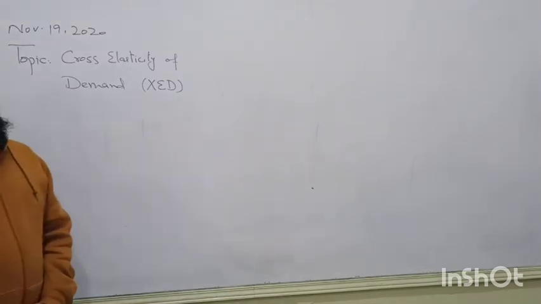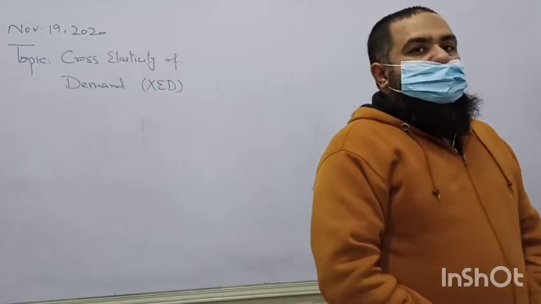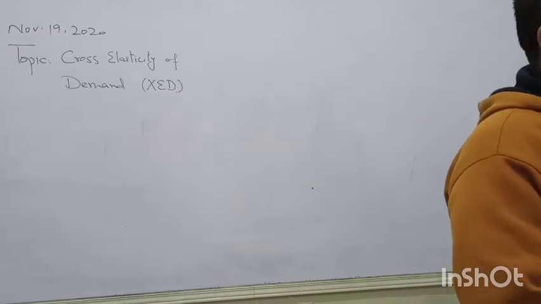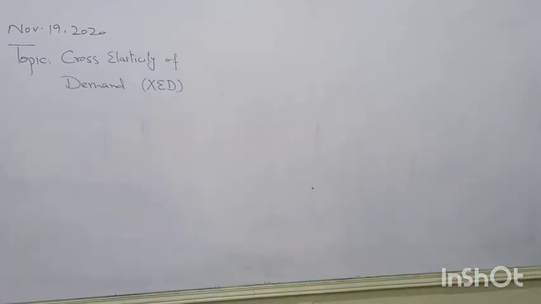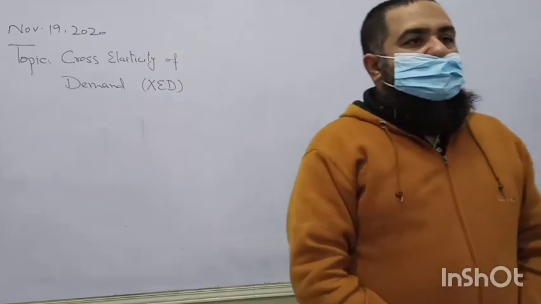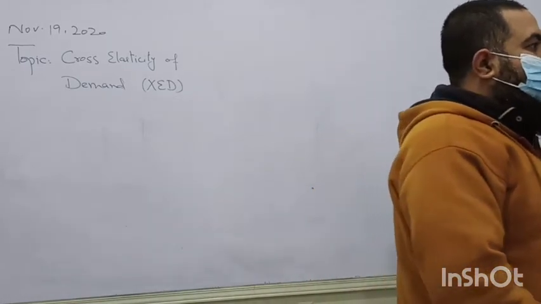Today's topic is about cross elasticity of demand. We all know there are some goods in which the price of one good is affecting the demand of another good. There are some goods which are substitutes to each other and others are jointly consumed. We studied them in our topic of demand.